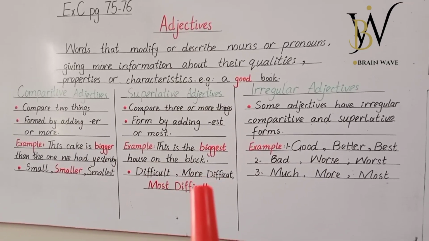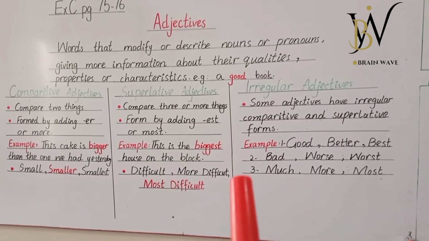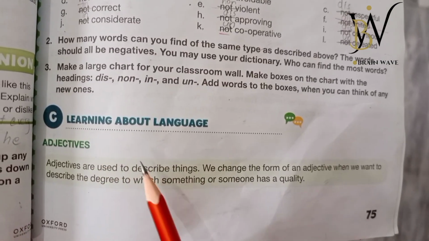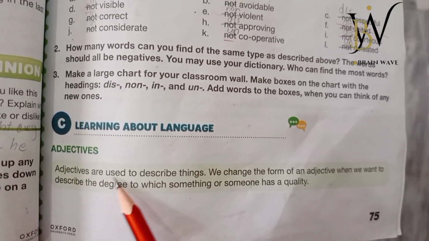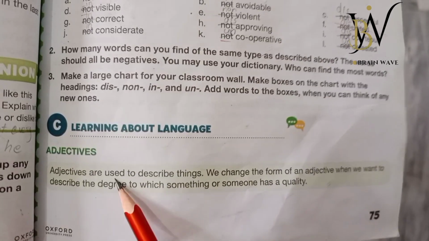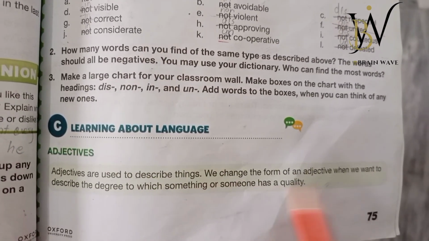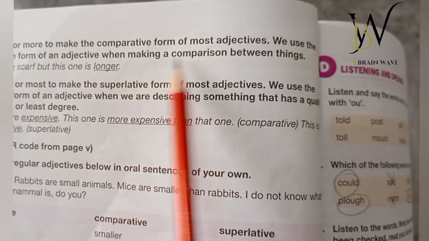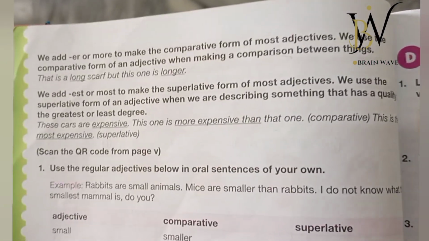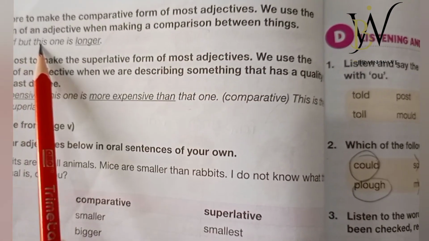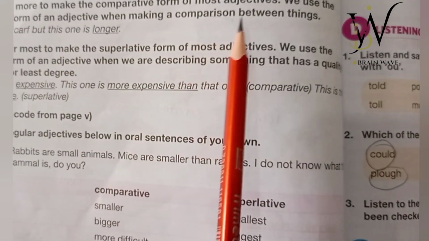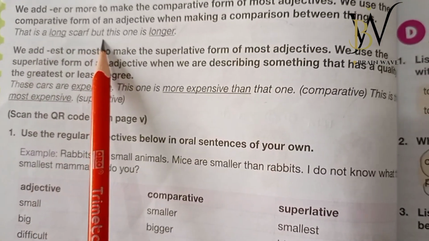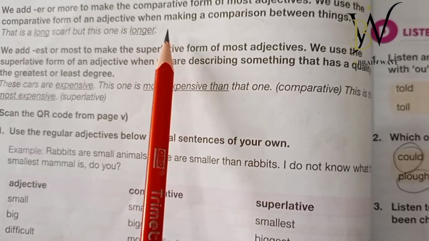So now let's move to the book to solve the exercise and learn more about this concept. Okay students, so now let's solve this on the book. What are adjectives? I have discussed earlier that adjectives are the words which are used to describe things, and we can add er or more to make the comparative form of most of the adjectives. We use the comparative form of an adjective when making a comparison between things. For example, that is a long scarf, but this one is longer.